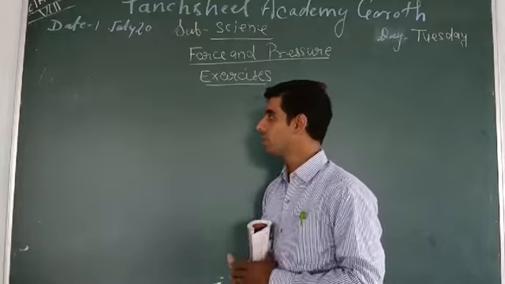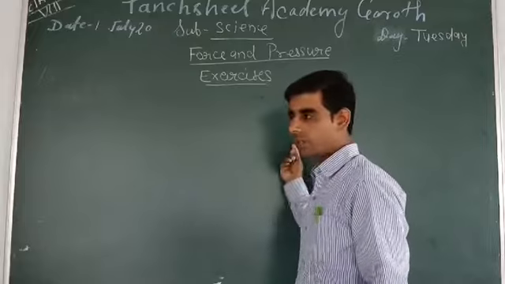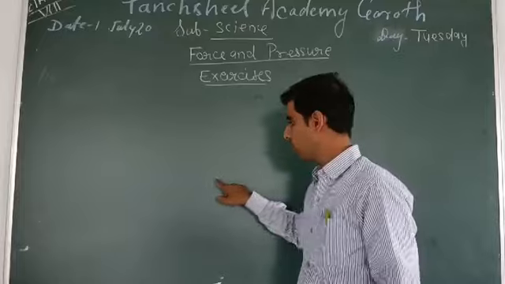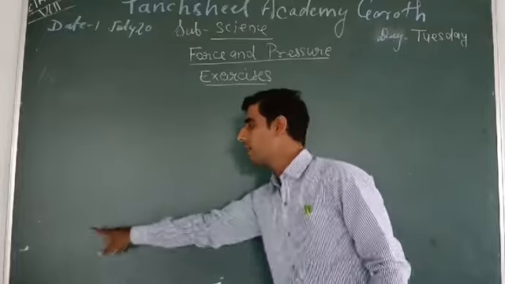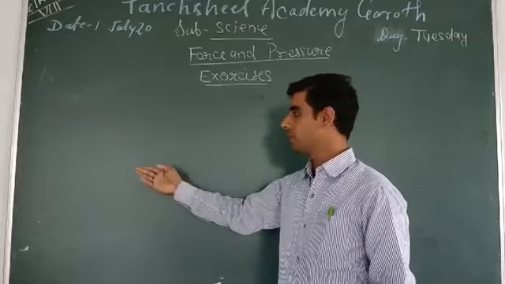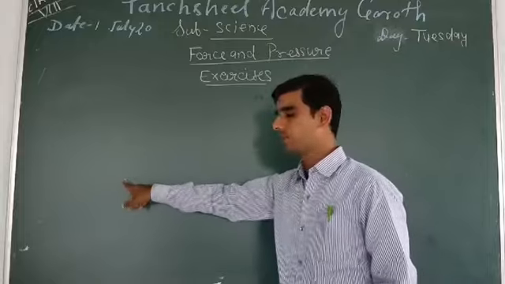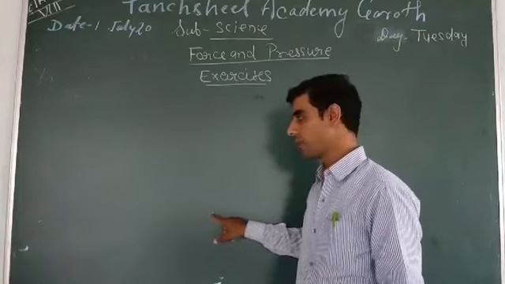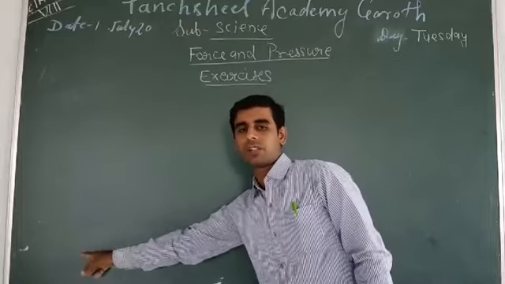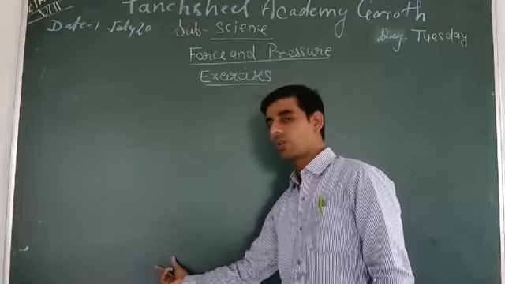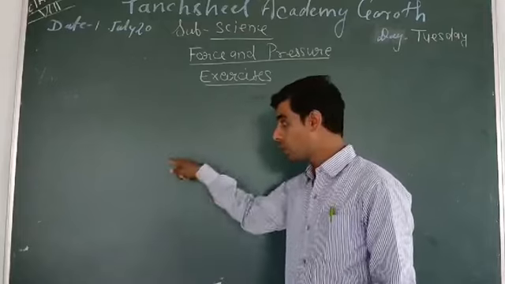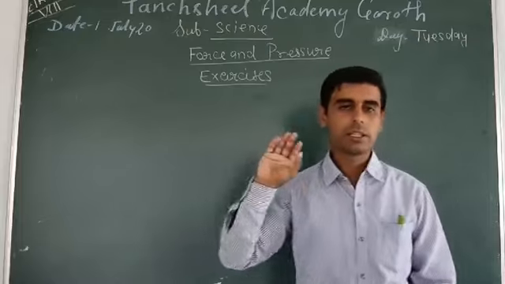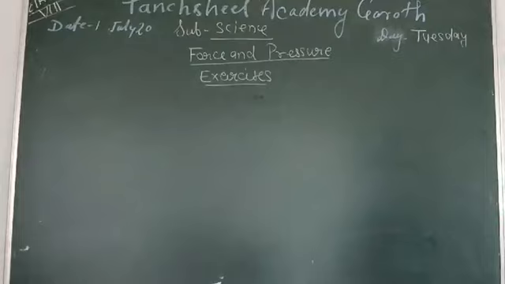Okay, so first write the question. Second, option one, two, three, four, and the answer of these questions. Suppose the example of contact force, four options: gravitational force, muscular force, friction, electrostatic force, magnetic force. So your answer is muscular force. You have to write muscular force. Okay, not tick on the muscular force. Okay, these things about the exercise questions. Further we discuss true and false. Okay.